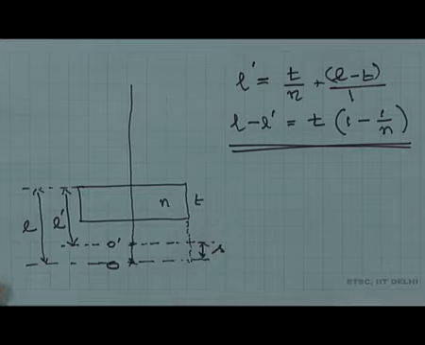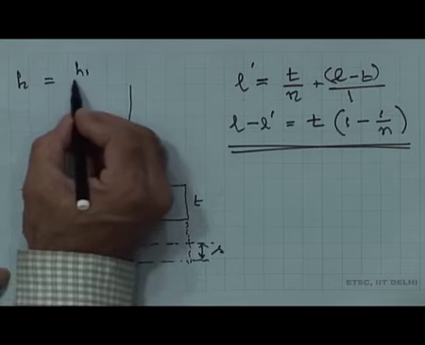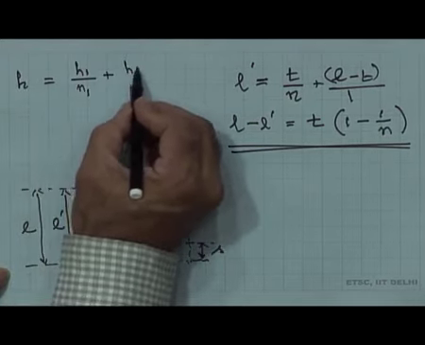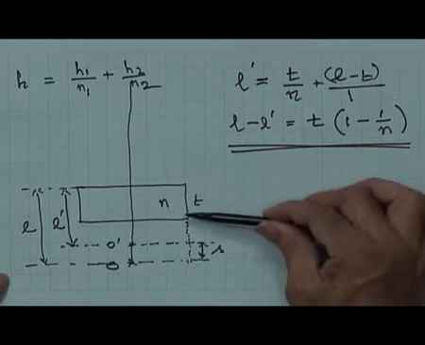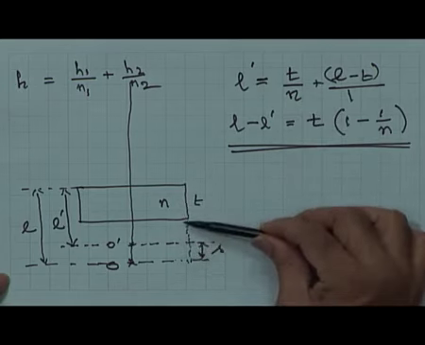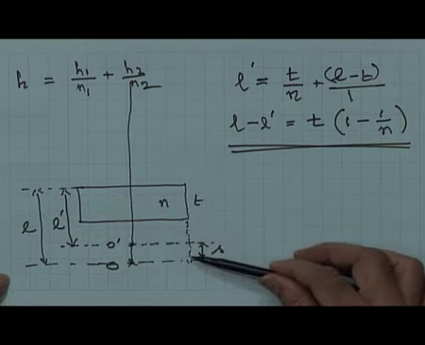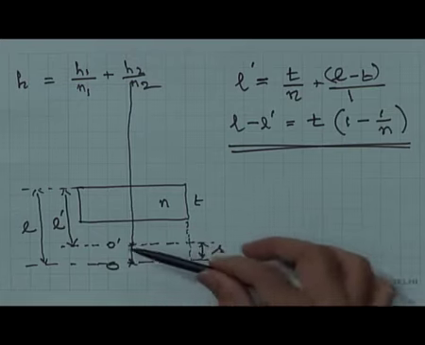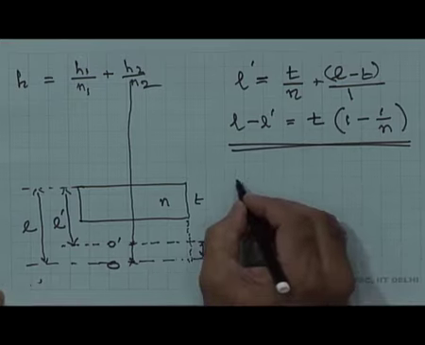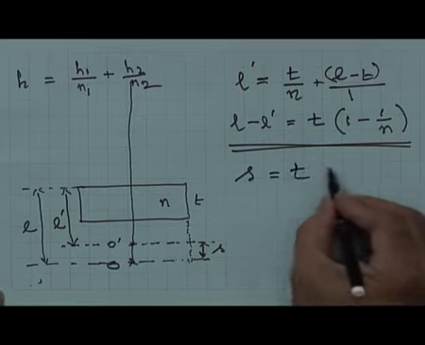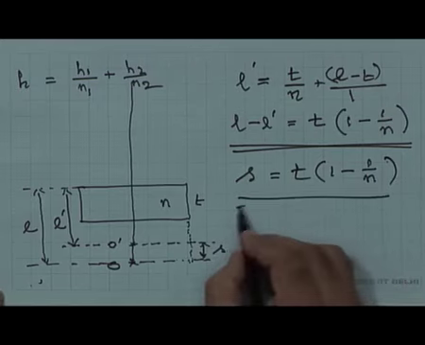I have simply applied the earlier result which said that the apparent depth was equal to H1 by n1 plus H2 by n2. So, in this case H1 is this thickness T by n, and the remaining length which is L minus T, I had called the total length as L. Therefore, L minus T is of refractive index 1 because that is air, and therefore, L minus L dash is nothing but S. So, the shift S is equal to T, the thickness, into 1 minus 1 by n. It is very interesting indeed.